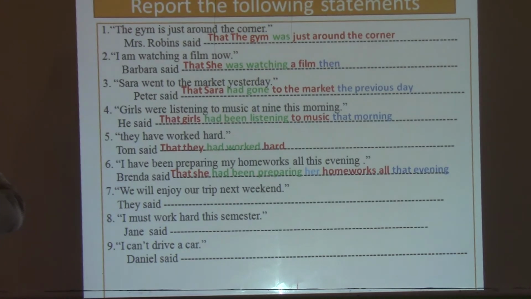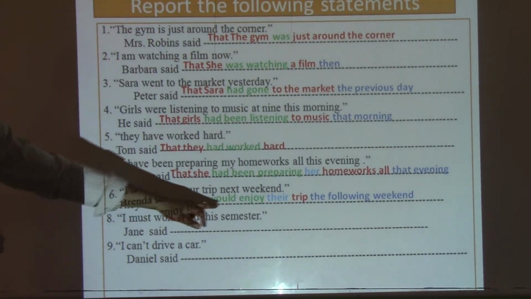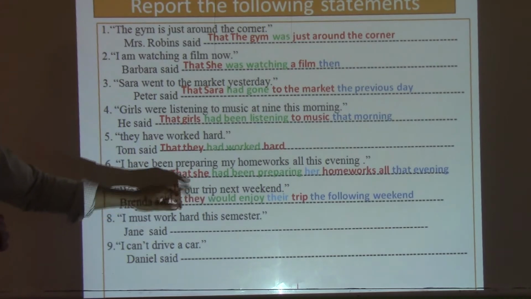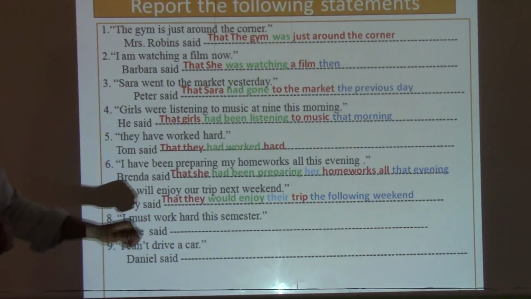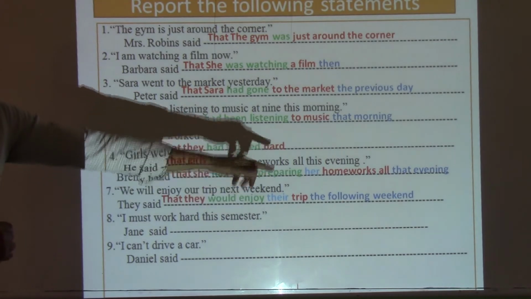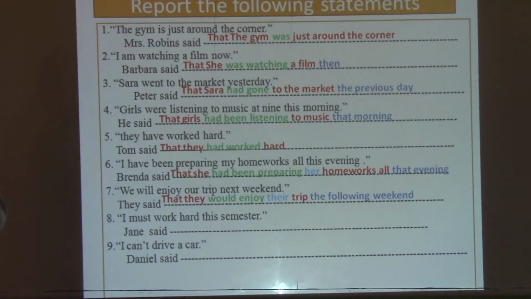The seventh one here, we will enjoy our trip next weekend. They said that they would enjoy their trip the following weekend. So here we have "will" becomes "would", "our" becomes "their", and "next weekend" becomes "the following weekend".